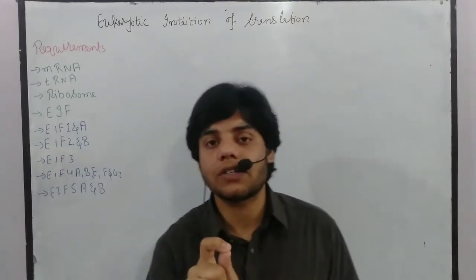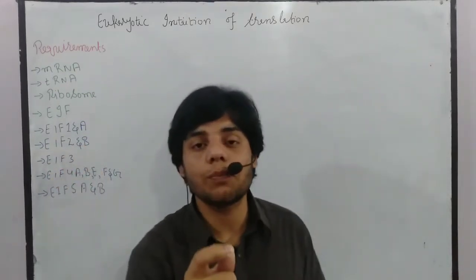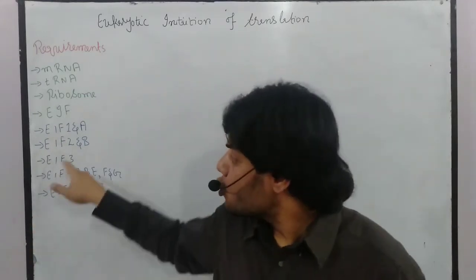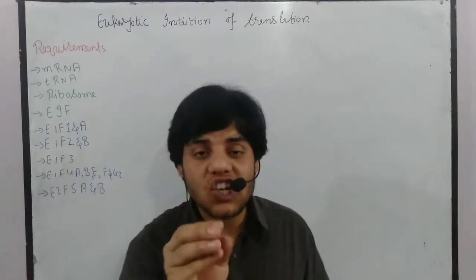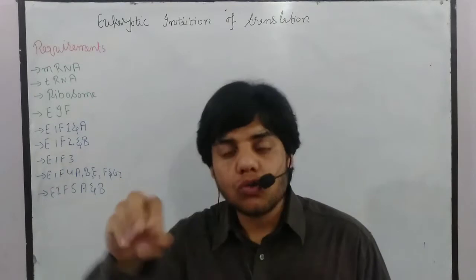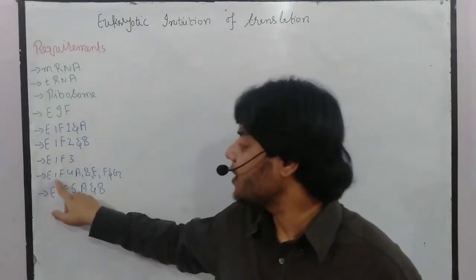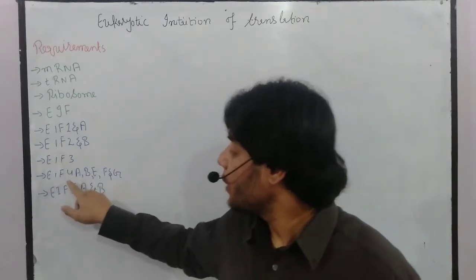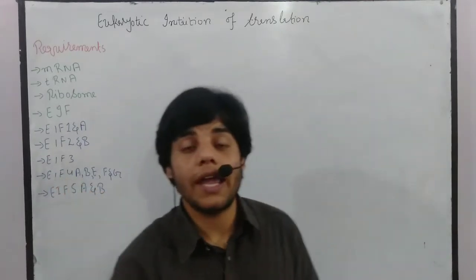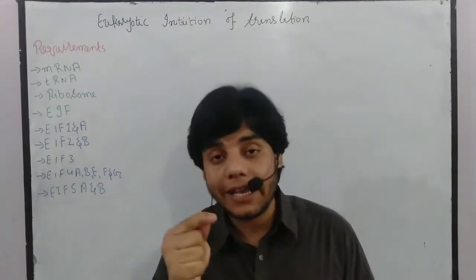Then we have initiation factor 2. This initiation factor 2 has GTPase-like activity, so it will bring the charged transfer RNA onto the 40S subunit of the ribosome. Then we have initiation factor 4A. Now this initiation factor 4A has RNA helicase-like activity.